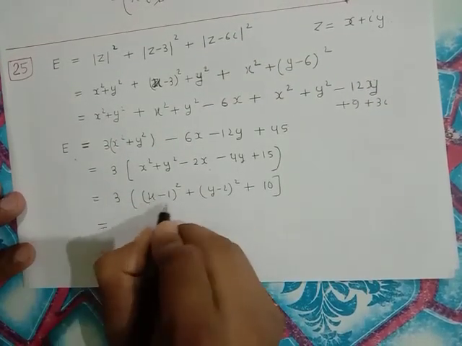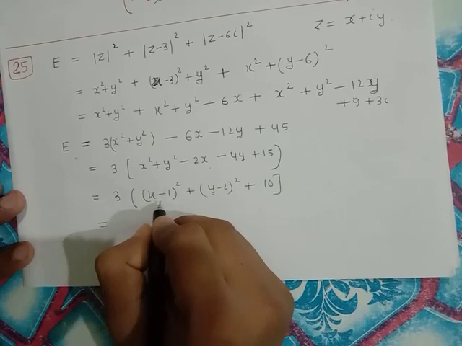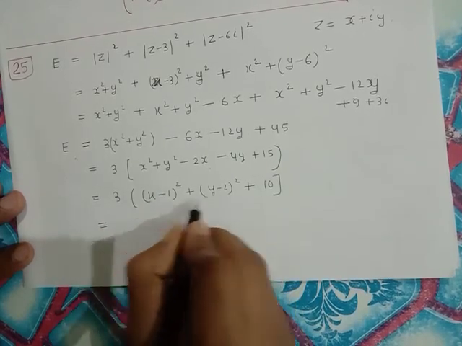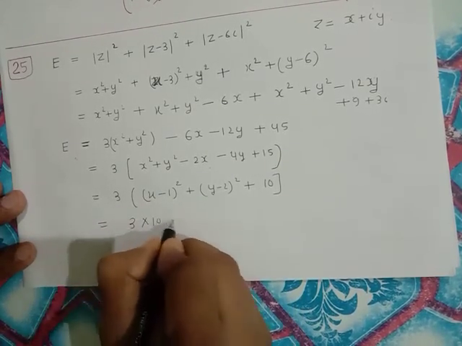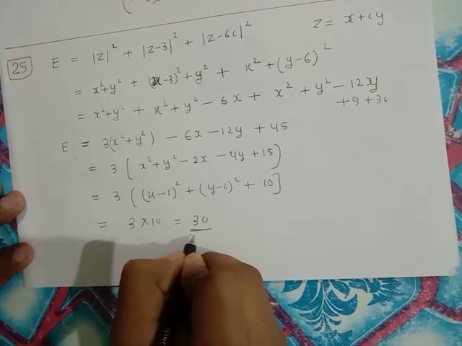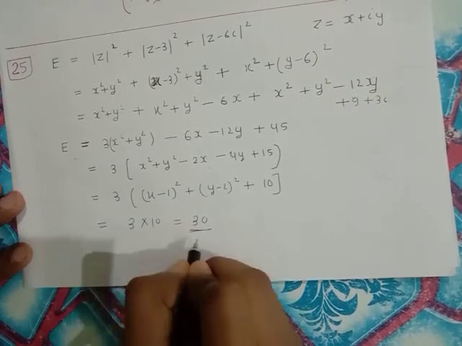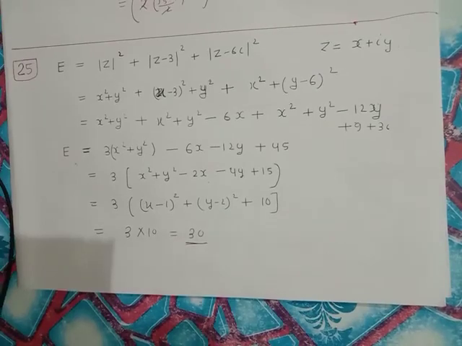So the minimum value of these squares can be 0, because they are always greater than or equal to 0. Similarly, when both of these become 0, we get 3 into 10. So this is 30. 30 is the minimum value of E for this expression. So this is the answer to this question.